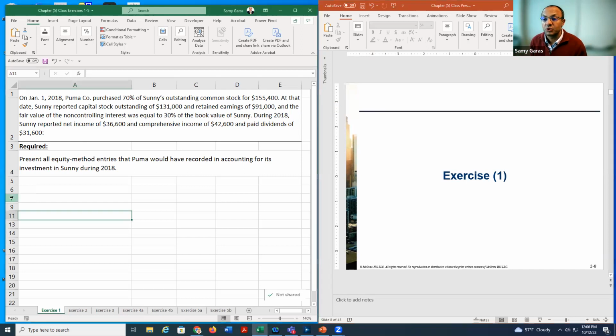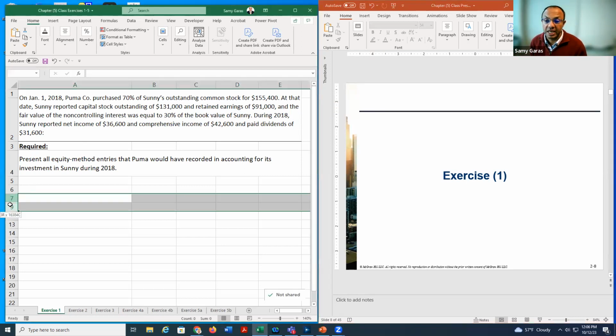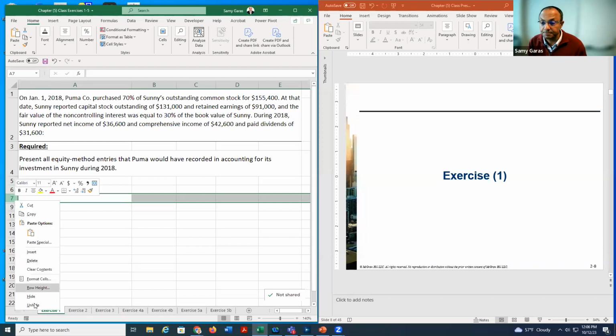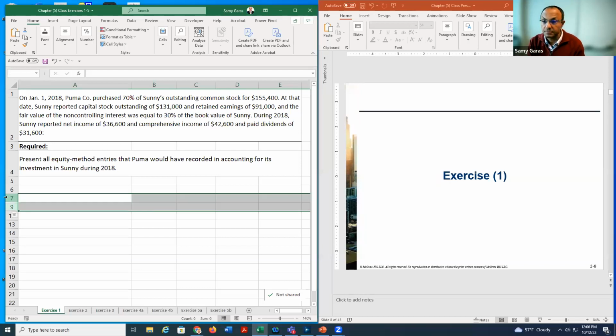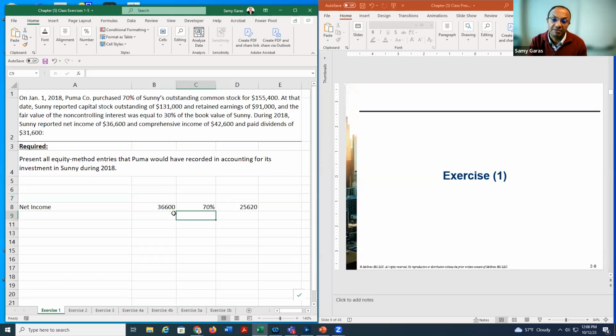So to do my calculation for the equity account, let us get the first one. Let me show it to you here. So here I have the net income, 36,600. I multiplied by the 70% to get the parent portion.